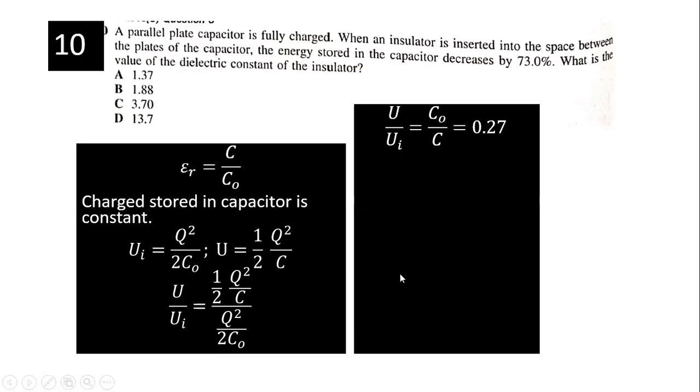It goes to 0.27. Remember, 0.27 is left. The amount left is 0.27. You compare the final one to the initial one, the amount left is 27%, not 73%. So you have got your C naught over C. You want the dielectric constant, or epsilon R, which is just the inverse of this one. That's why we take the reciprocal and use your calculator. Answer is C. Okay.